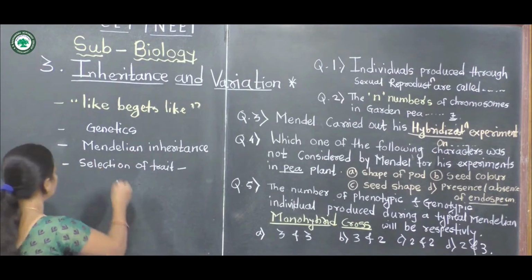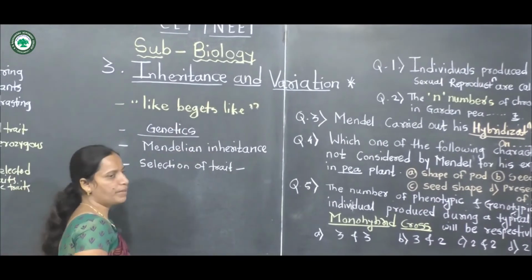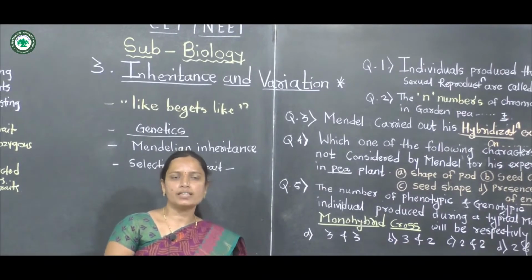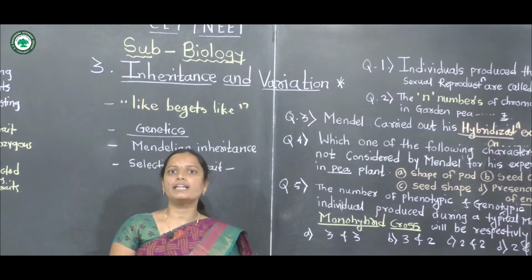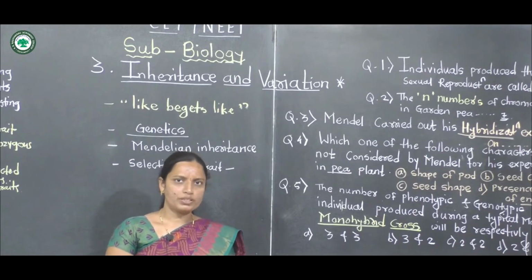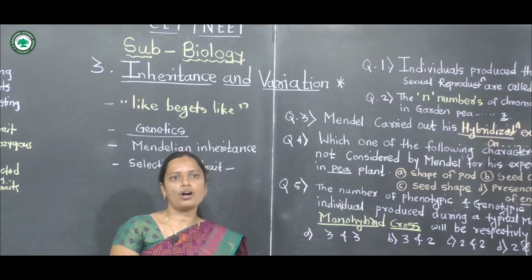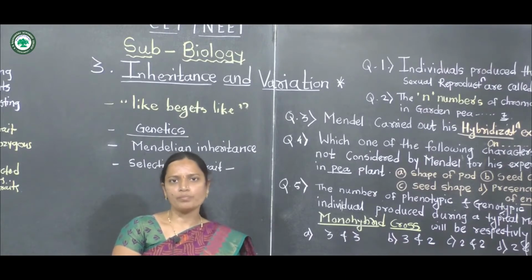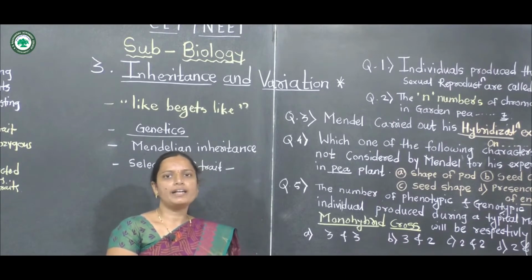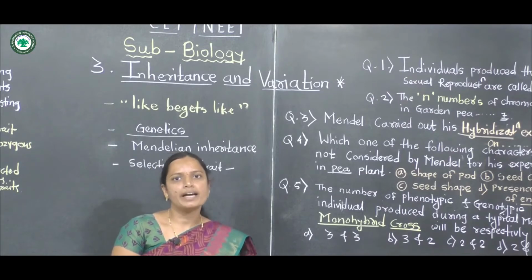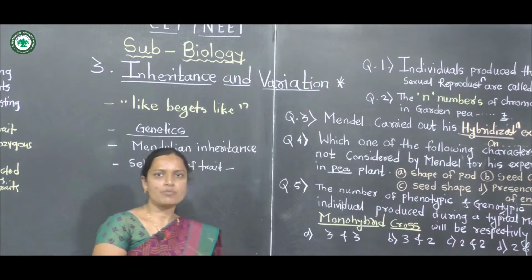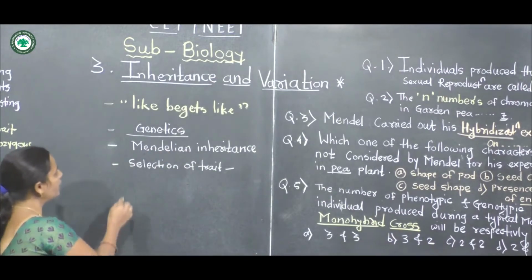Genetics is a very important branch of biology, which is studied under heredity and variation. First of all, let us discuss heredity.